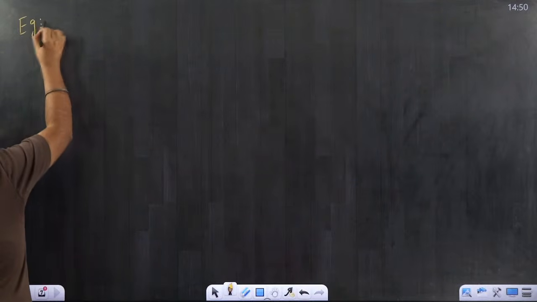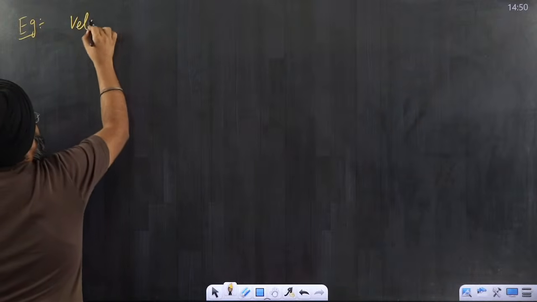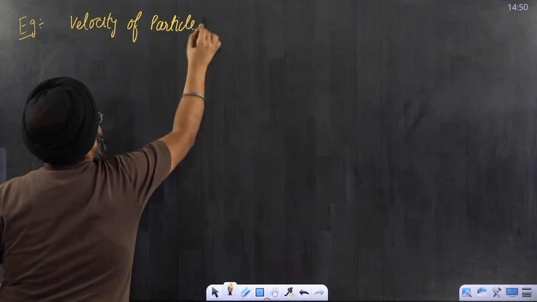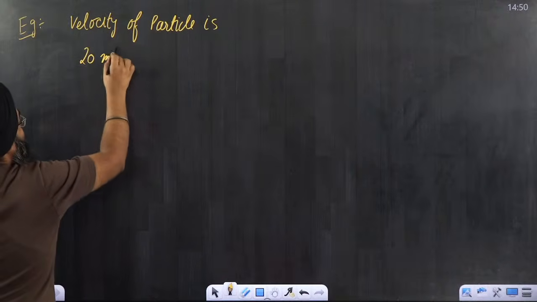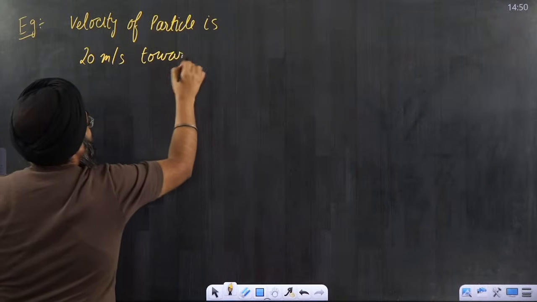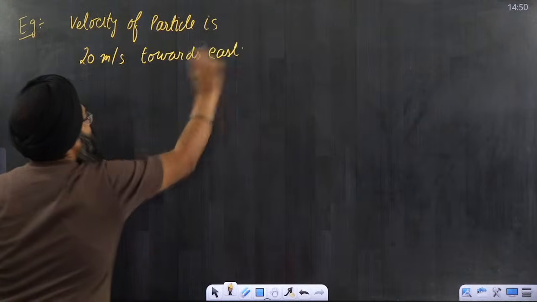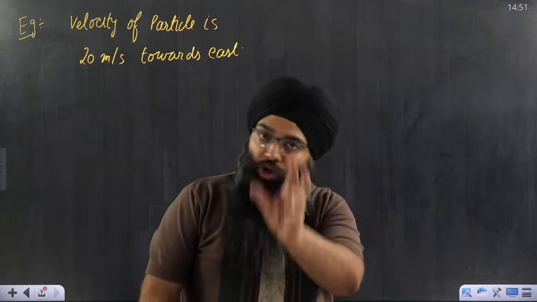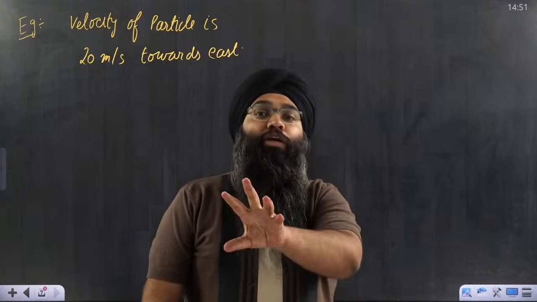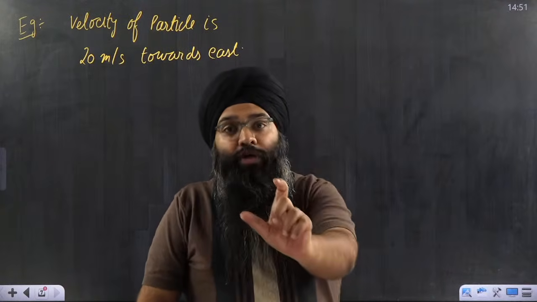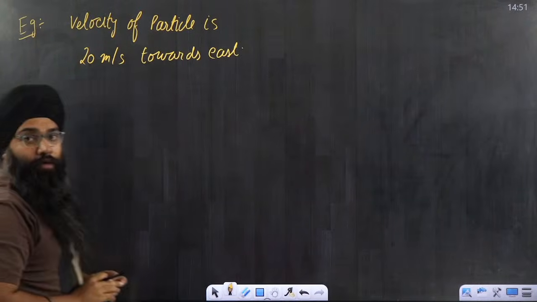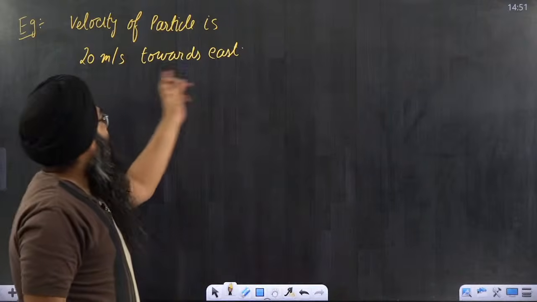So let us suppose I said that the velocity of the particle is 20 meter per second towards east. So velocity is a vector quantity, and for vector quantities, I want to know two things: one is magnitude and one is direction. Do I know the magnitude of the vector? Yes. The magnitude is 20 meter per second. Do I know the direction of this vector? Yes. It is towards east.